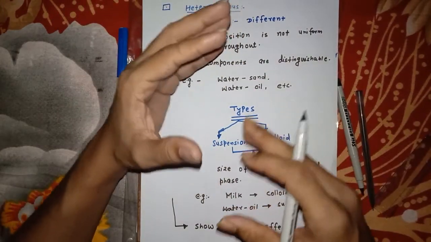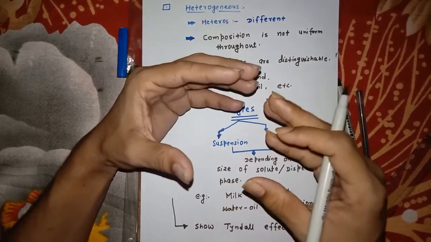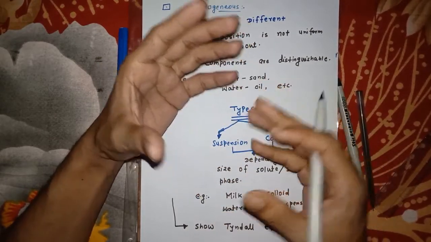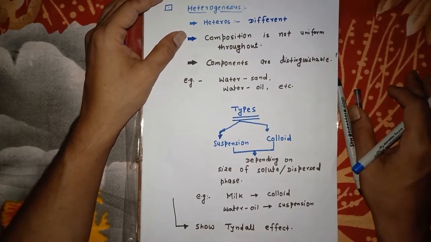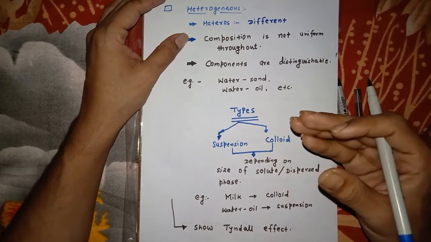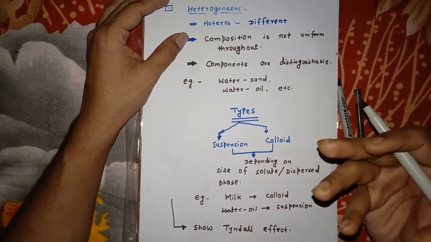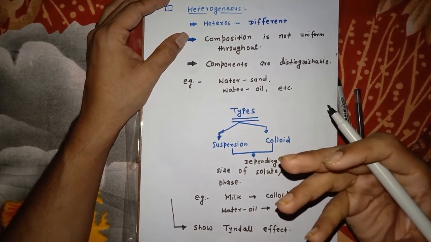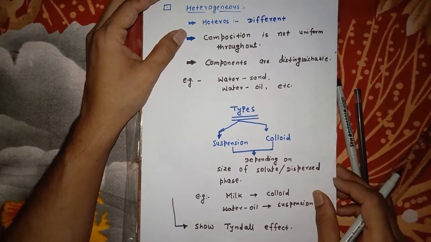Suspension and colloid are categorized on the basis of particle size. If the particle size is smaller, it is a colloid, and if the particle size is bigger, it is a suspension. Due to the smaller particle size, colloids have many special kinds of properties. You will study them in surface chemistry in class 12th.